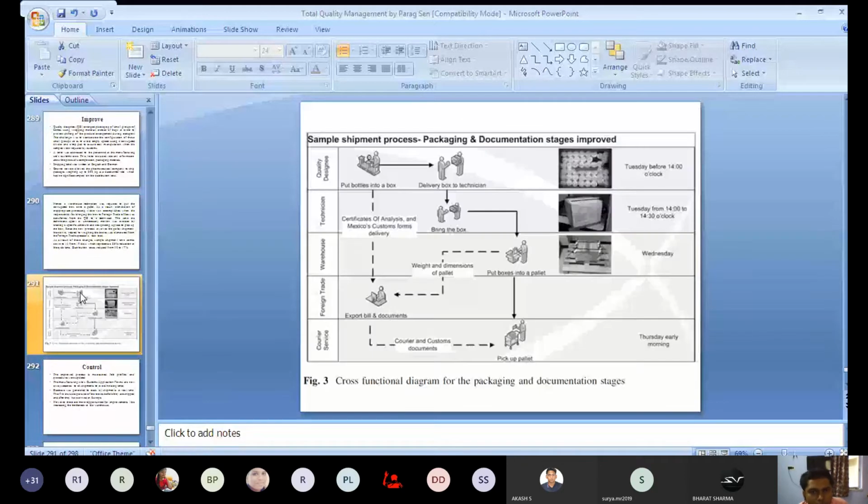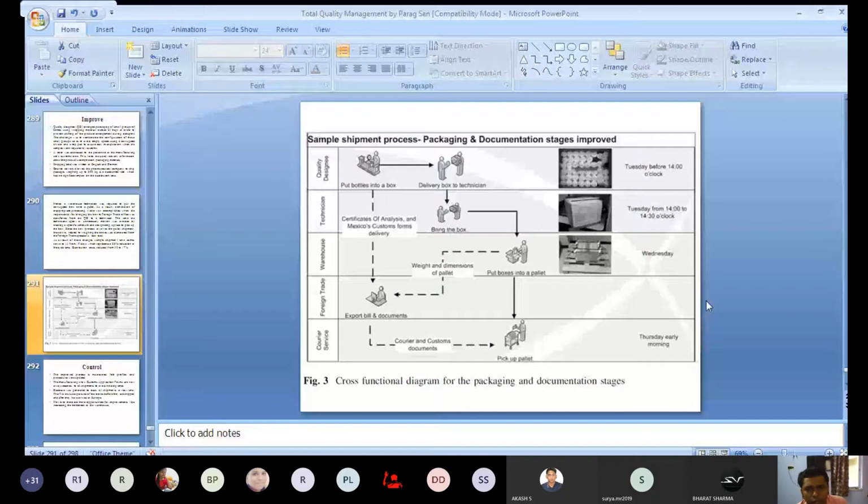This is a cross-functional diagram. So you can see here that quality design, technician, warehouse, foreign trade office, courier service, all the departments are represented vertically. And all the activities are also represented simultaneously. First put bottles into a box, then deliver the box to a technician, bring the box. So these are the process steps. And also when the process should be completed, the deadline is also given there: Tuesday before 2 o'clock, Tuesday before 2 to 2:30 o'clock. So these instructions are also given there.